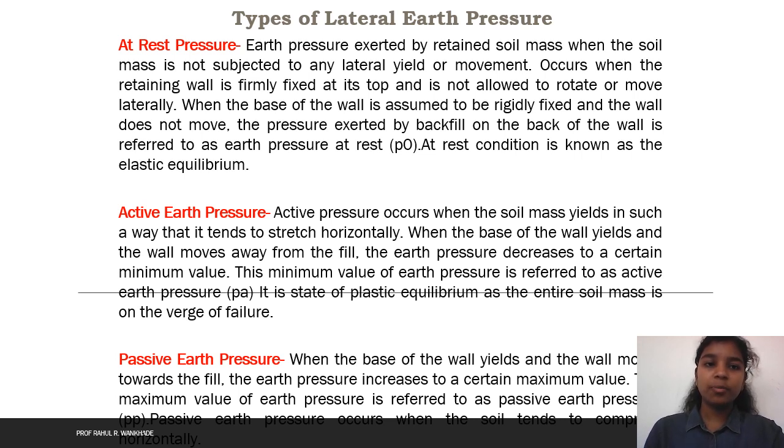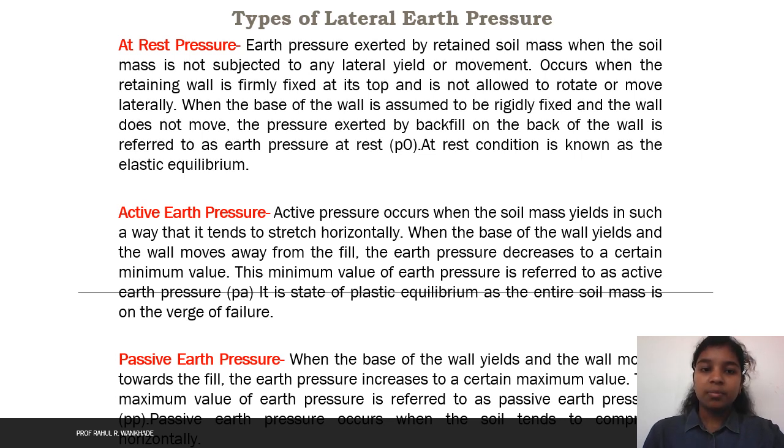There are three types of pressure: at rest pressure, active earth pressure and passive earth pressure. What does at rest pressure mean? It is the earth pressure exerted by the retained soil mass when the soil is not subjected to any lateral movement. This occurs when the retaining wall is firmly fixed at its top and is not allowed to rotate or move laterally. When the base of the wall is assumed to be rigid and fixed, and the wall does not move, the pressure exerted by the backfill on the back of the wall is the earth pressure at rest. At rest, the condition is known as elastic equilibrium.